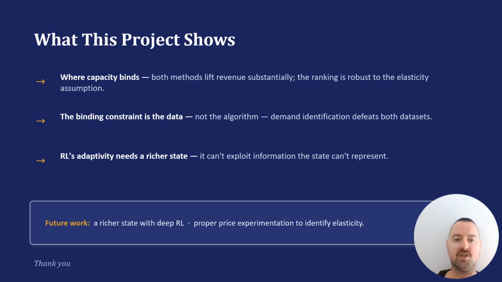Demand identification is the binding constraint, not the algorithm, and RL's adaptivity needs a state that can represent what varies. In future work, what would be good to look at is a richer state with deep RL and proper price experimentation to identify elasticity. Thanks for watching.